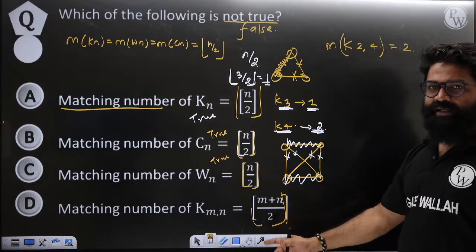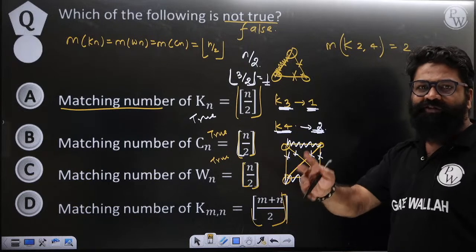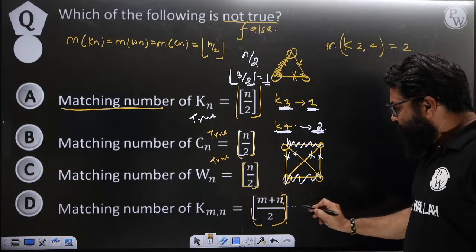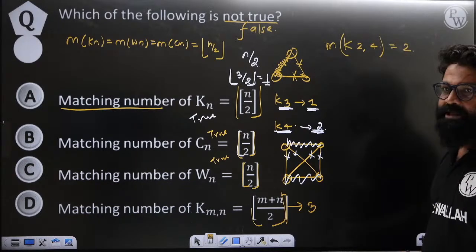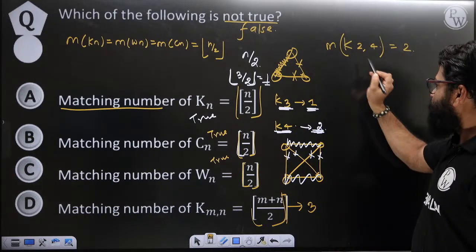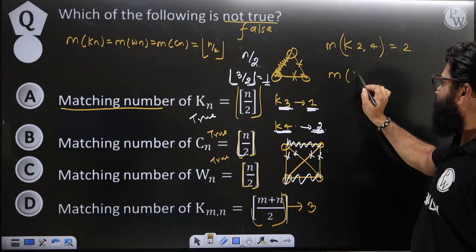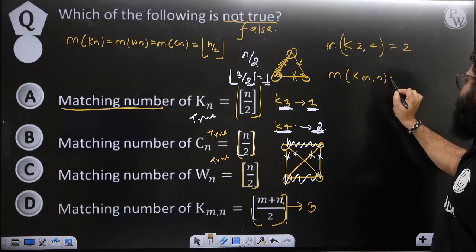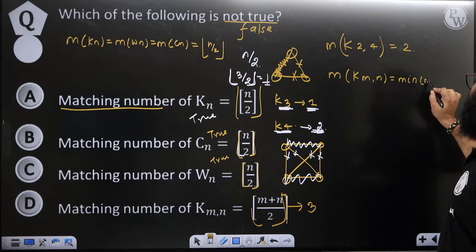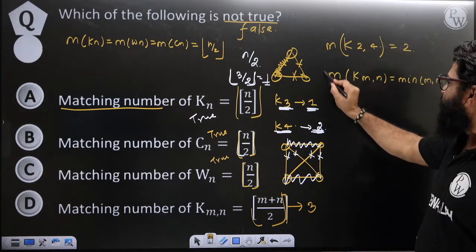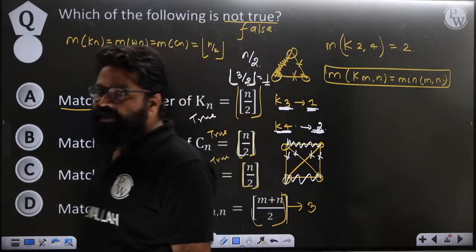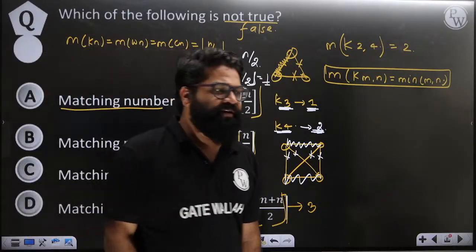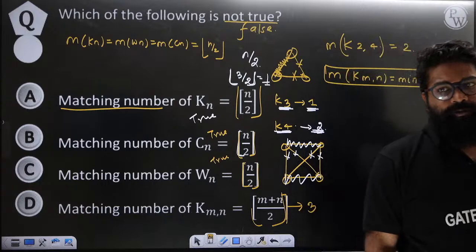But the formula says it is 2 plus 4, 6, 6 by 2, so you are getting 3. If you put it into this formula, you will get answer as 3. But in reality, the matching number of K 2, 4 is 2. So we can say that the matching number of a complete bipartite graph should be the minimum of m comma n. That is why the last statement is false, while this statement is true. Understood everyone? Any doubt to anyone? Please let me know.